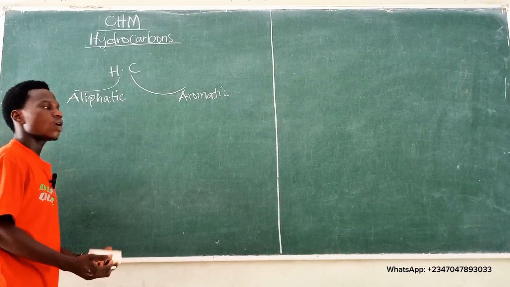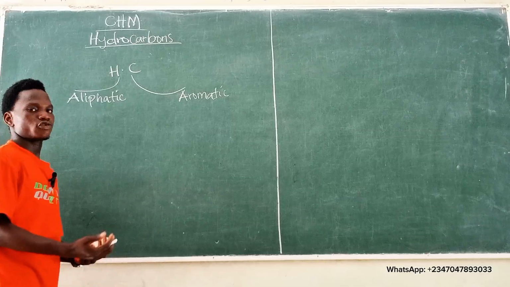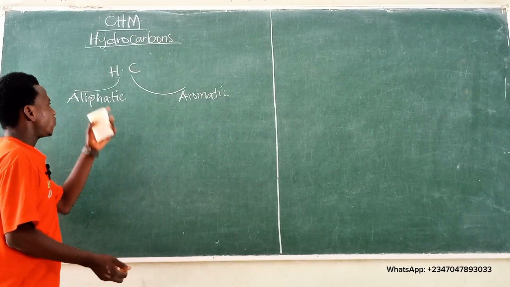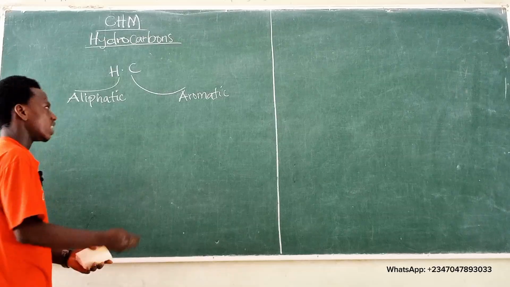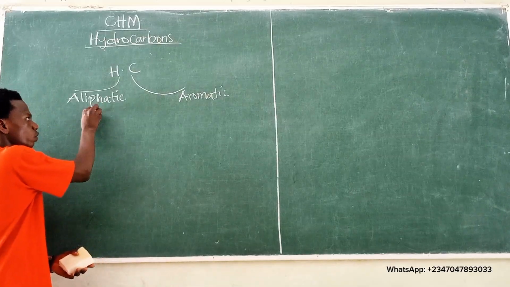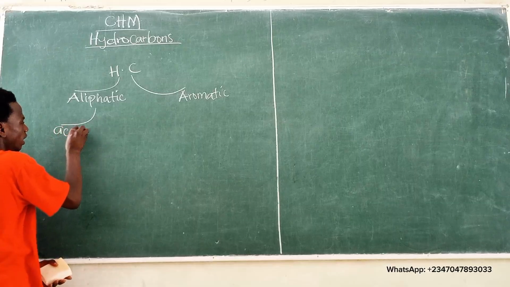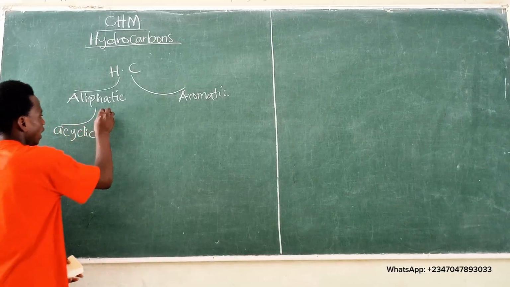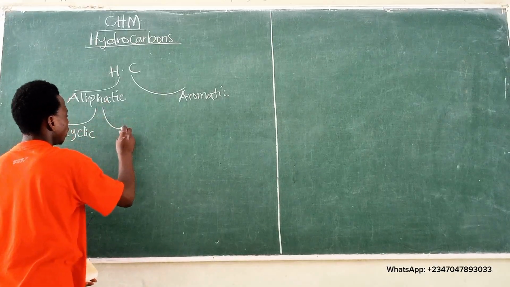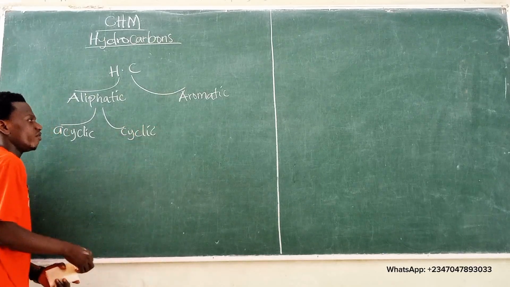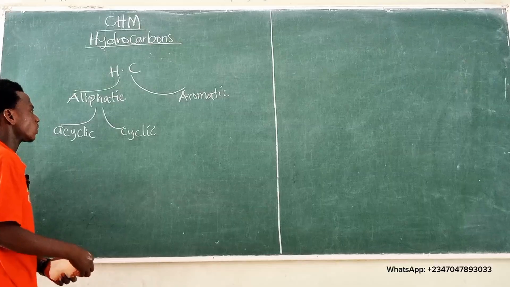As a result of the straight chain, the branch chain, and the ring chain, aliphatic hydrocarbons are divided into two. We have the acyclic and we also have the cyclic aliphatic hydrocarbons.